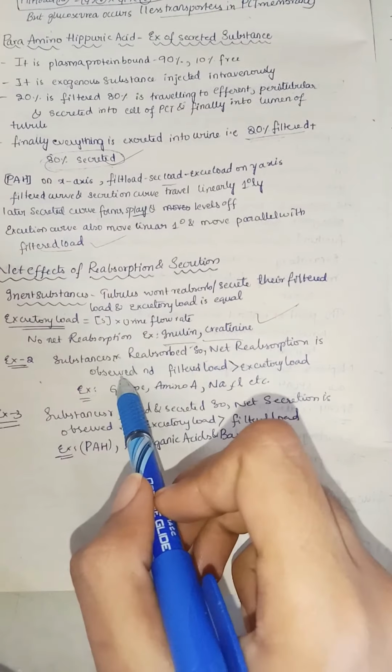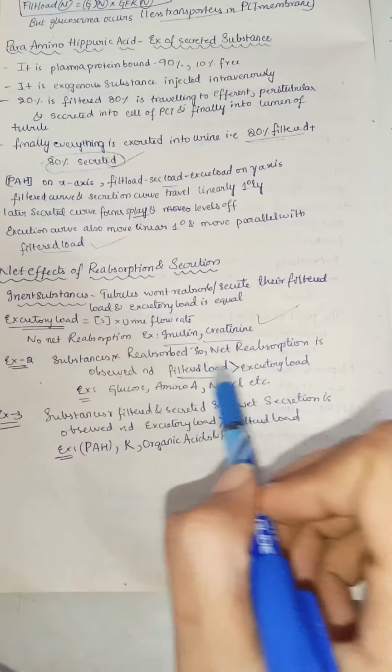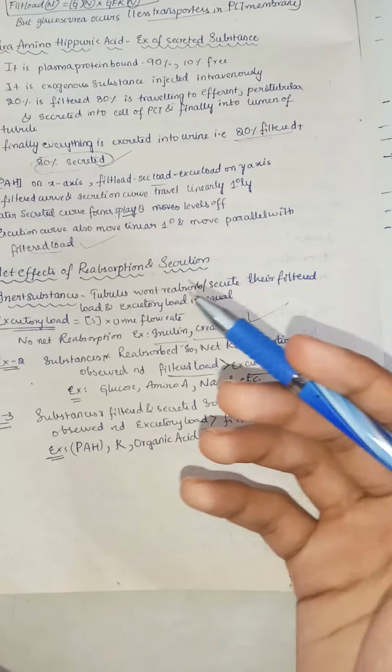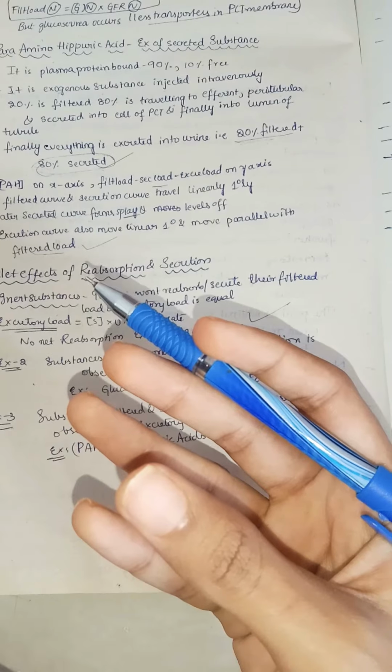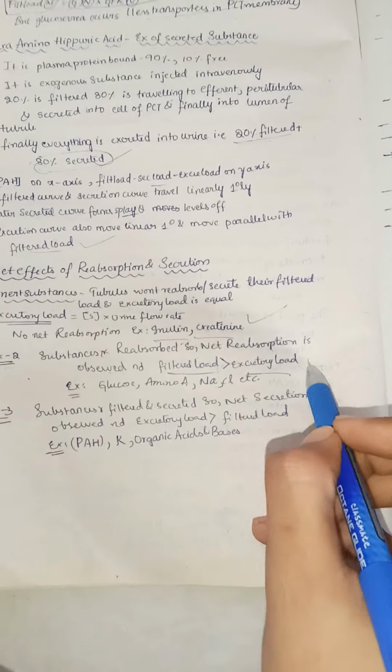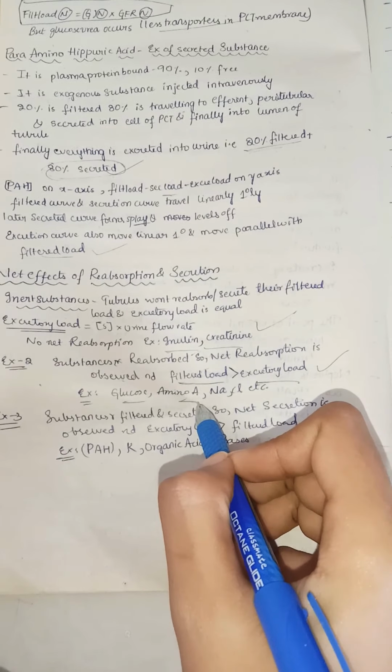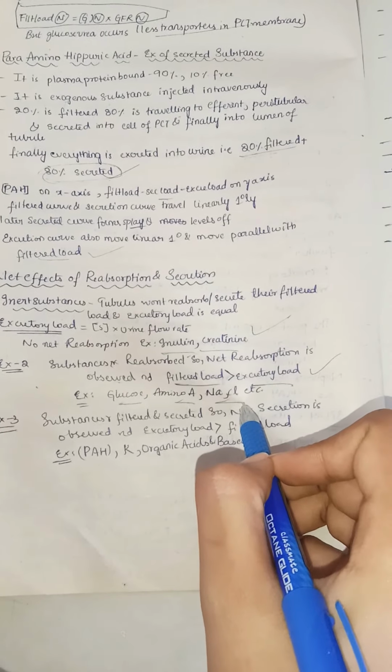So net reabsorption is observed, and the filtered load is very high when compared with the excretory load, because a lot of fluid is filtered but a lot of it is reabsorbed, which means the excretion will of course be low. Example, you can take glucose, 100% absorbed, amino acids 100% absorbed, sodium chloride 65% absorbed.